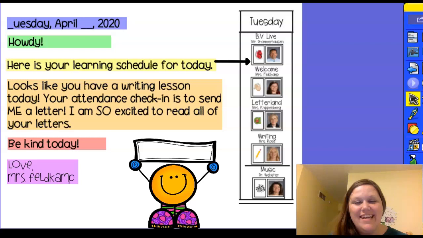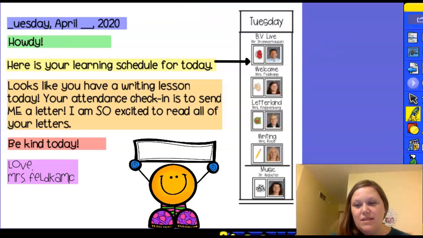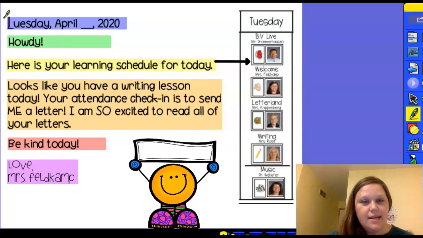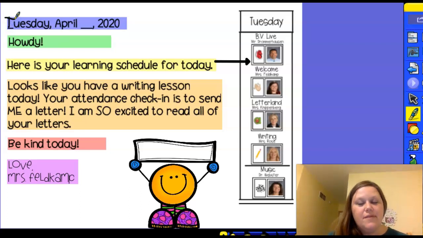Let's get started. Ooh, looks like we have a missing letter for our day of the week. It just says it's Oozday. What does the word Tuesday start with? If you said T or the sound T, you're correct. So we need to write Talking Tessa's letter shape right here. We're going to capitalize it. Days of the week always start with a capital letter.